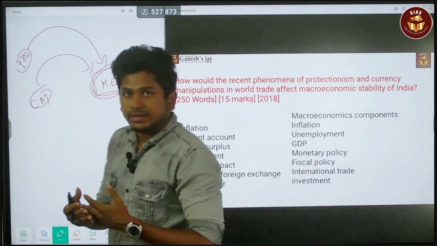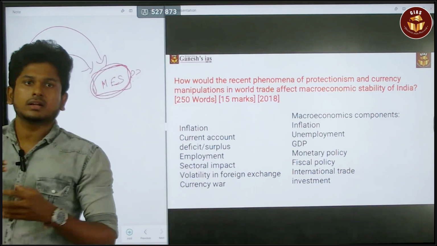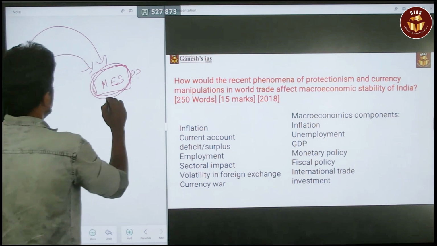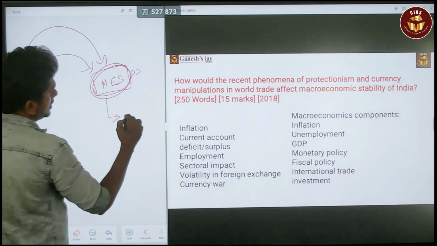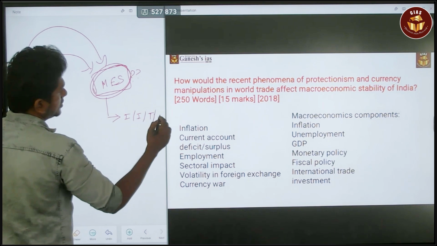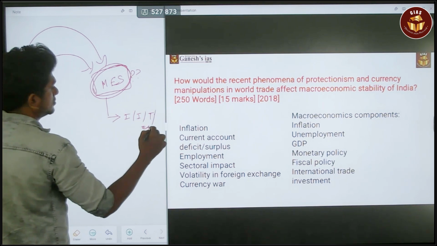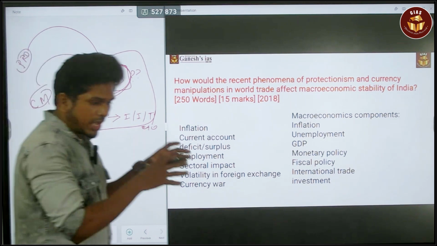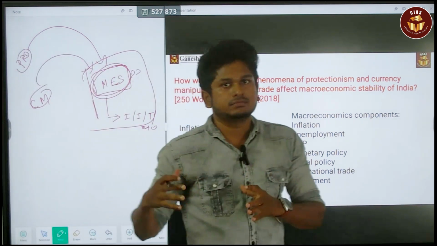International trade is also connected to macroeconomic phenomena. So you should list that: inflation, investment, trade in the international arena, etc. In the brainstorming itself you have to create all this.